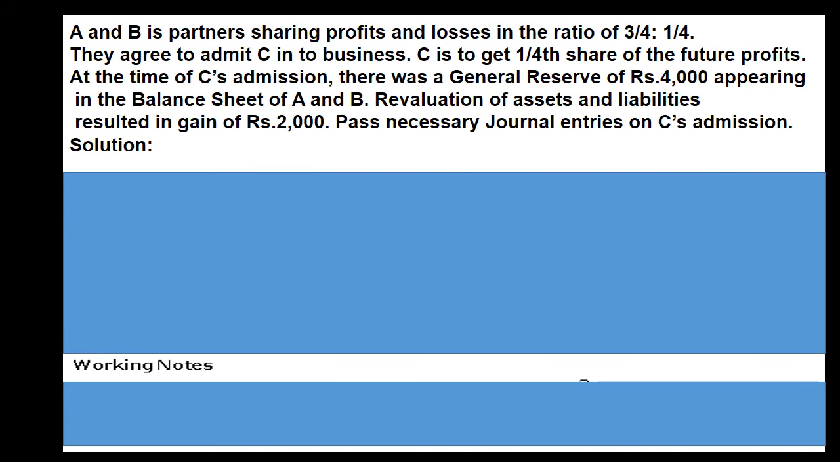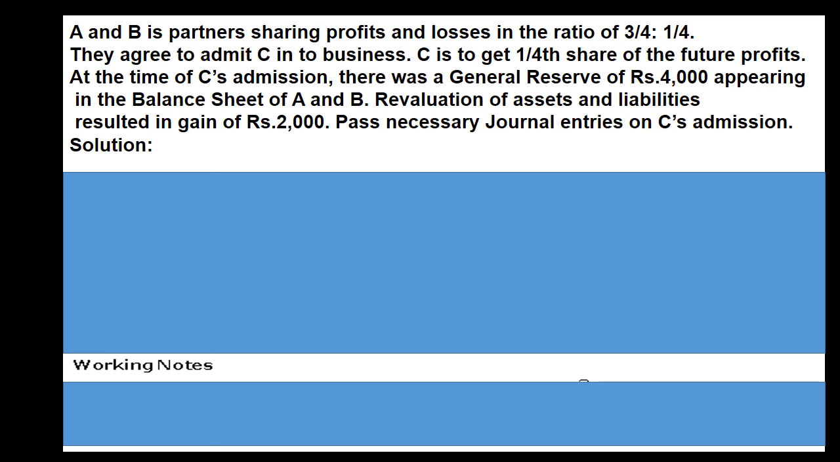Now for better understanding of treatment of reserve, I am doing one practical problem. In the given problem, A and B are partners. They were sharing profit and losses in the ratio 3:1. They agreed to admit C in their partnership firm. C is to get 1/4 share in future profit. At the time of admission of C, the general reserve of the firm is rupees 4,000 and revaluation of assets and liability resulted in a gain of rupees 2,000.